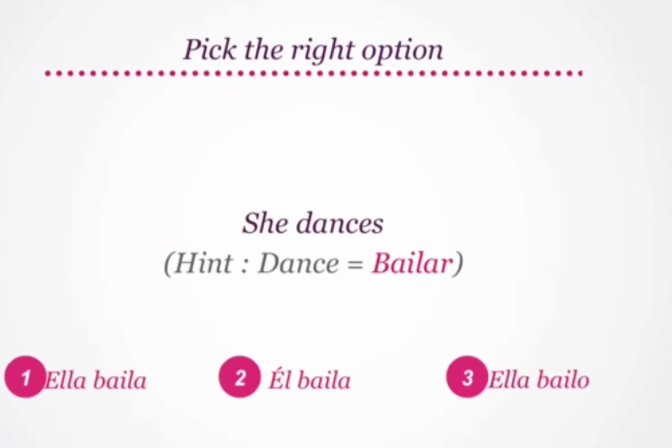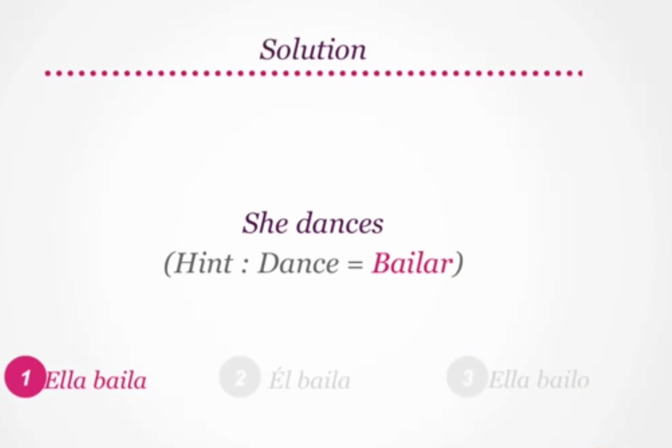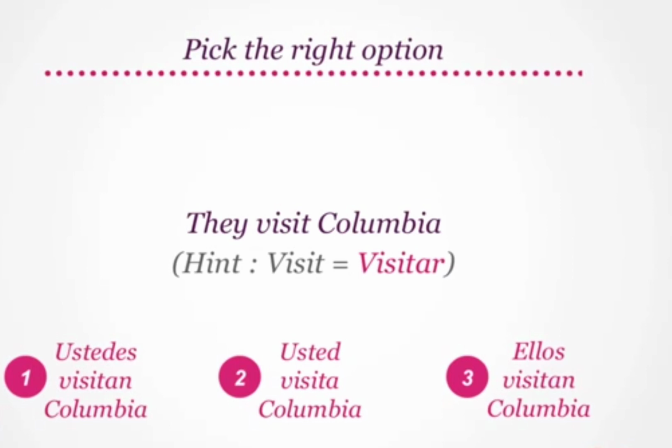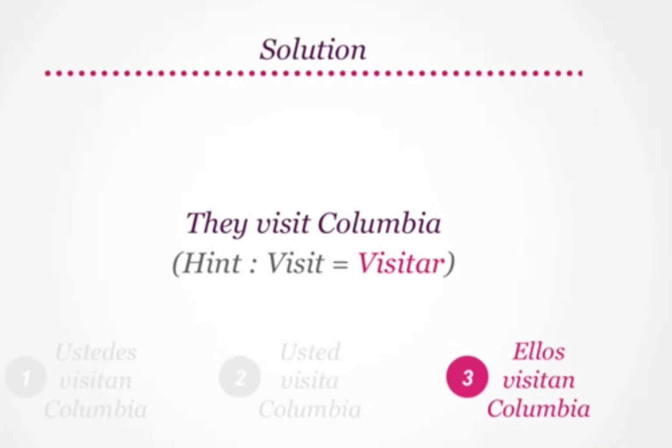Try to pick the right option for these sentences. How will you translate she dances? Will it be ella baila or él baila, or is it ella bailo? She dances translates to ella baila. Now try saying they visit Colombia. Will you say ustedes visitan Colombia, or usted visita Colombia, or ellos visitan Colombia? They visit Colombia becomes ellos visitan Colombia.